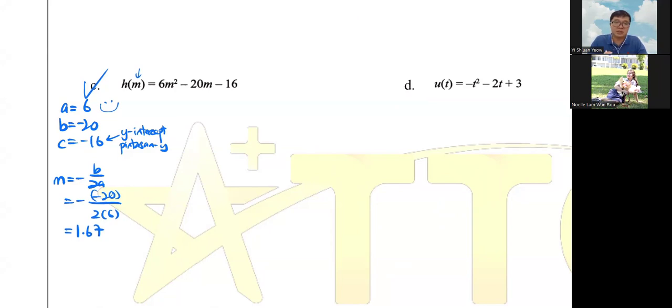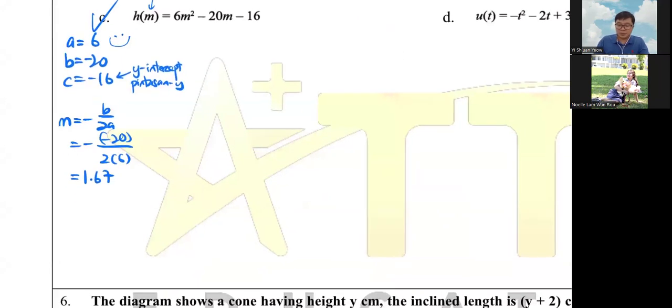Okay, so it's better than 5 over 3. You don't know where that is, because you are sketching, so that's why we leave it as a decimal. So your minimum point, where m is equal to 1.67. But in this case, if you want it more accurate, then you use your 5 over 3 to calculate first: 6 times this one squared, minus 20 times this one, minus 6. So yes, just let your calculator do the work.